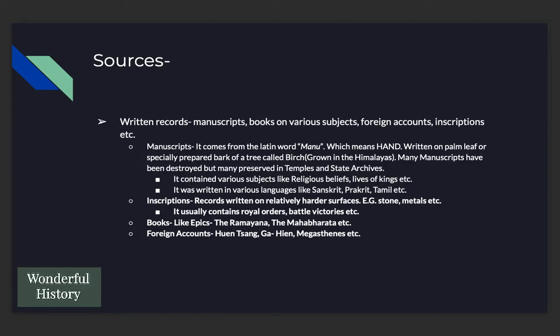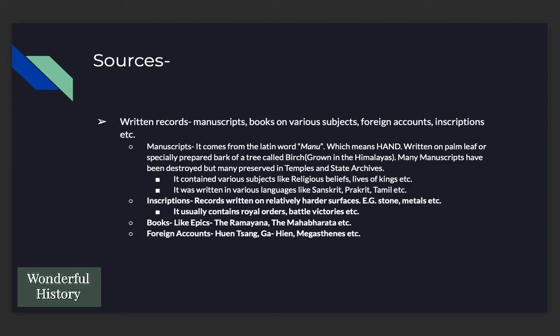Firstly, we'll go through written records. It could be manuscripts, books on various subjects, foreign accounts, inscriptions, etc. So what is manuscript? Manuscripts. It comes from the Latin word manu, which means hand, written on palm leaf or specially prepared bark of a tree called birch, which grows in the Himalayas. Many manuscripts have been destroyed by insects or they were not preserved, but many of them have been preserved in temples and state archives, from where we can fetch details about the past.